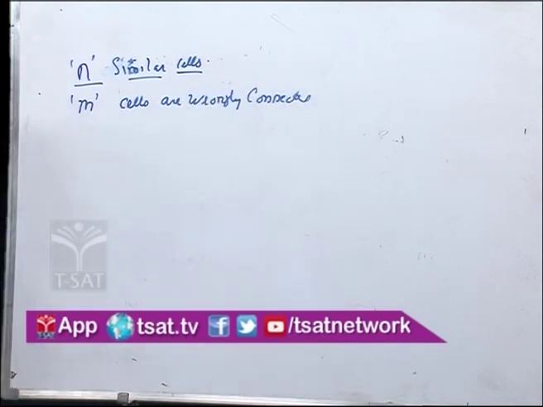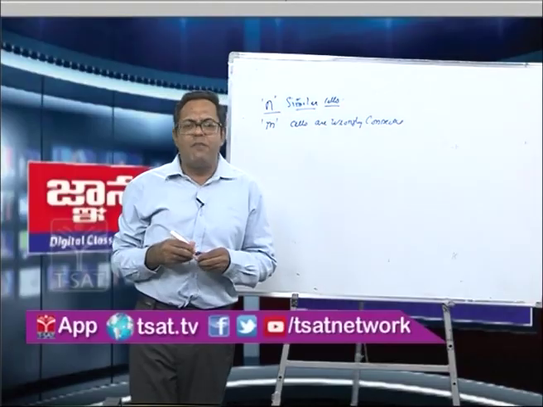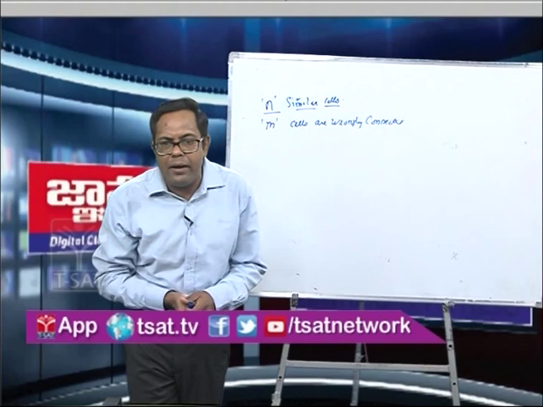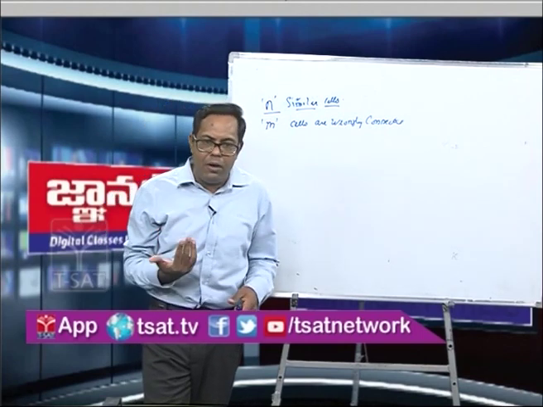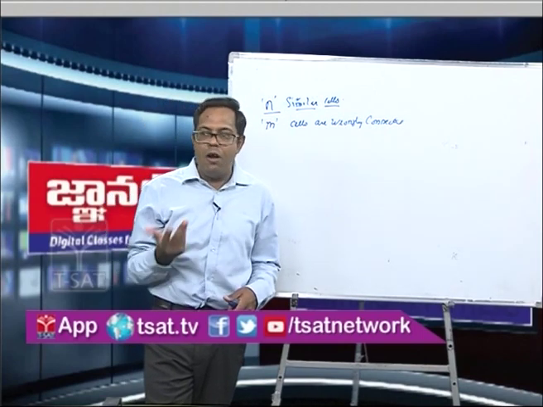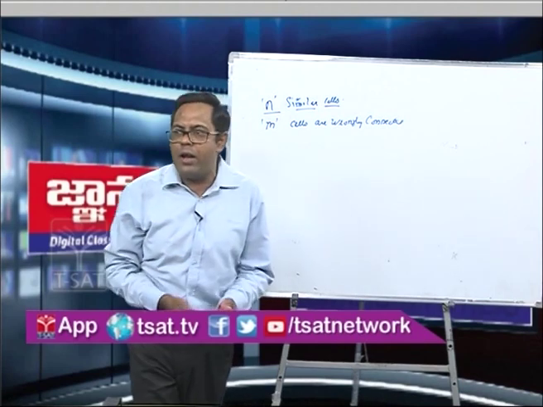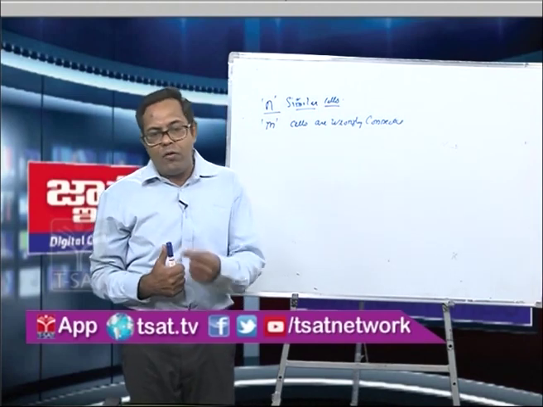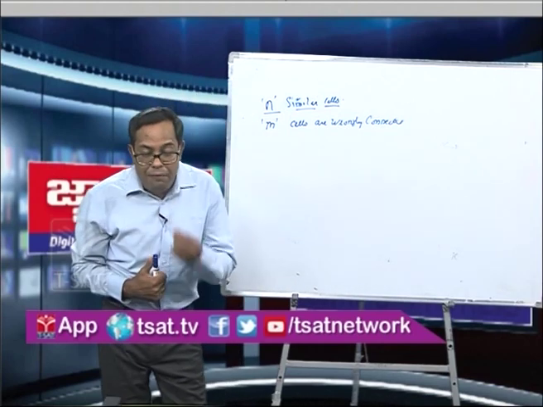It means out of n cells, m cells are wrongly connected. For example, we have 3 cells. Out of 3 cells, 1 cell is wrongly connected. Wrongly connected means the polarity is reversed. Or we have, say, 7 cells. Out of 7 cells, 3 cells are wrongly connected. So what will happen? What is the net current now flowing through the circuit? Will it affect or not?